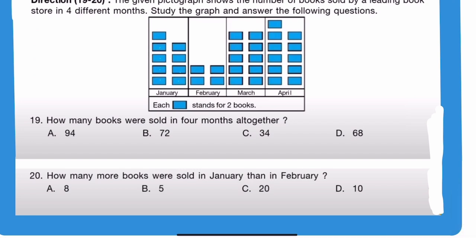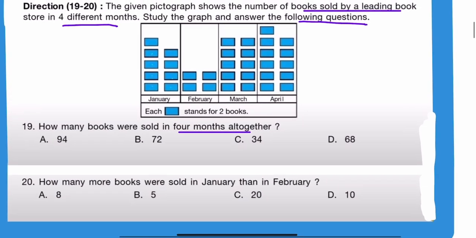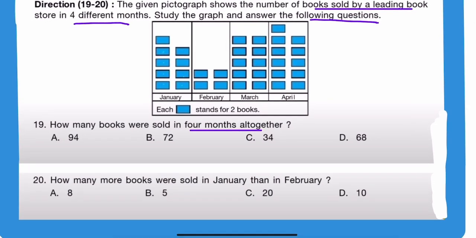Question 19. The given pictograph shows the number of books sold by leading bookstore in 4 different months. Study the graph and answer the following questions. First question is, these are the given rectangle and each rectangle stands for 2 books. Okay, then how many books were sold in 4 months altogether? So first let's count this number of rectangles. So we have here 1, 2, 3, 4, 4, 8 and 1, 9.